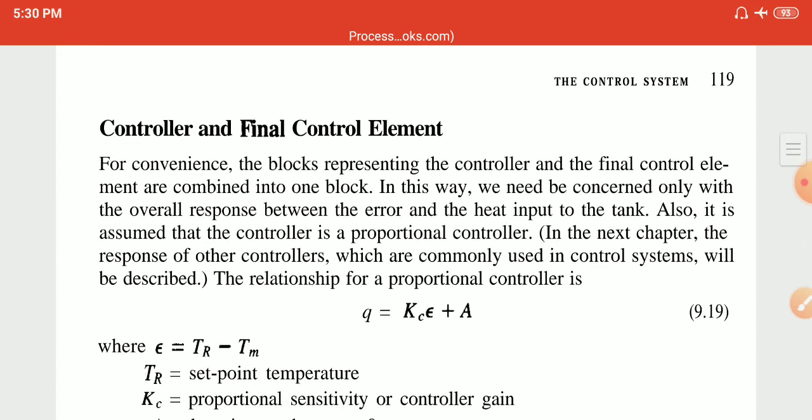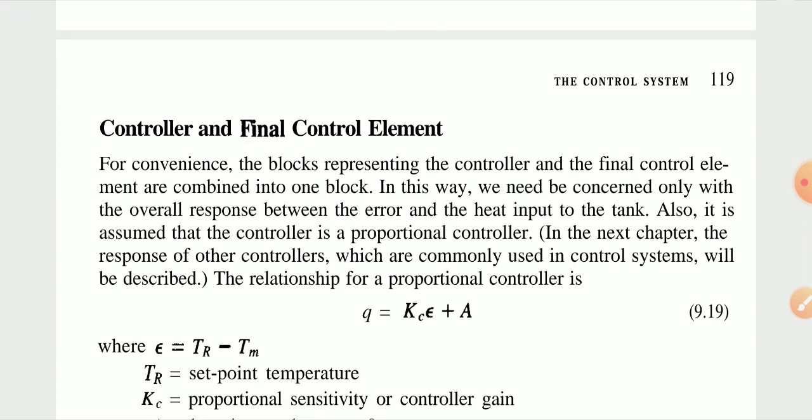Controller and final control elements. For convenience, the block representing the controller and the final control elements are combined into one block. In this way, we need to concern only with the overall response between the error and the heat input to the tank, and it is also assumed that the controller is a proportional controller.